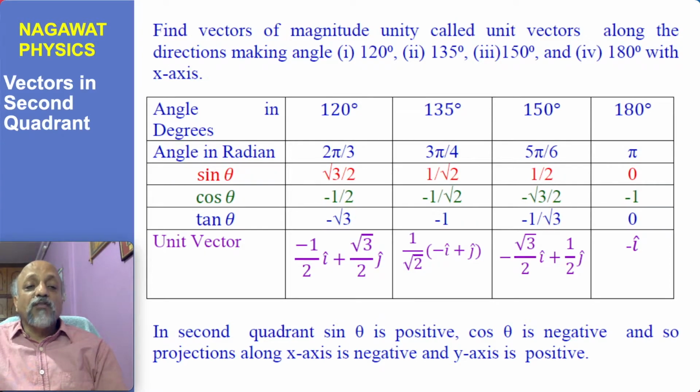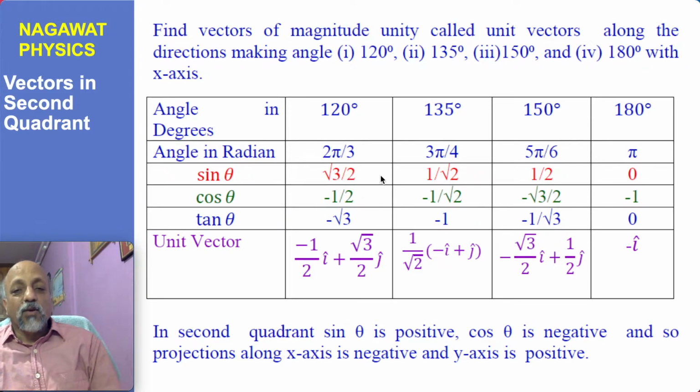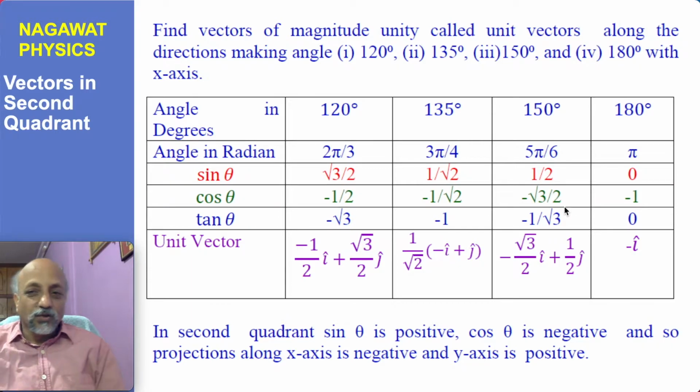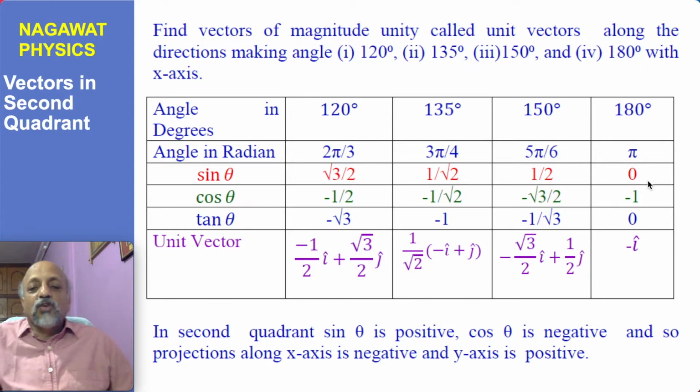So using the formula in terms of radians is better. Sin of pi minus theta is sin theta. The cos of pi minus theta is minus cos theta. You can obtain all these values from the previous values, or you can remember them. So sin 120 degrees is root 3 by 2, 135 degrees is 1 by root 2, 150 degrees is half, and at 180 degrees, sin 0 is 0 and sin 180 is 0.